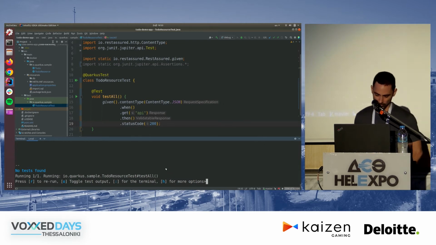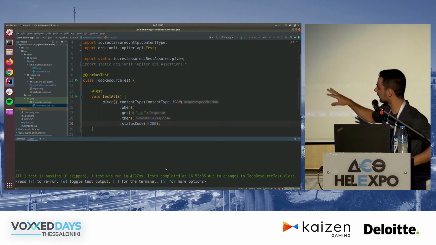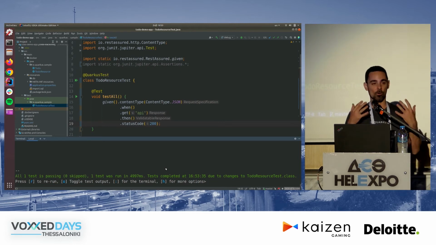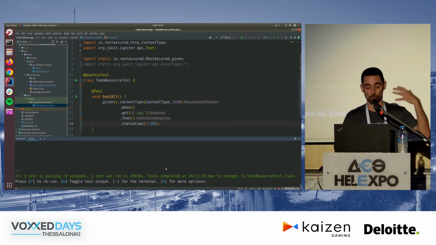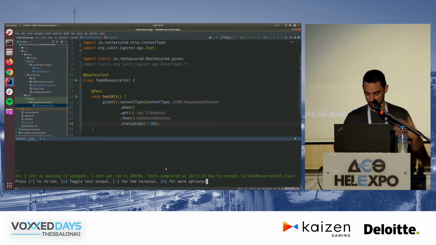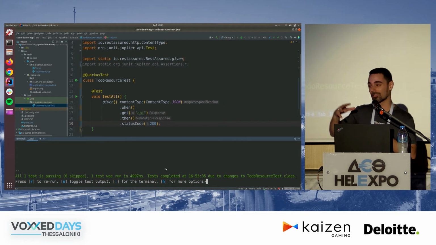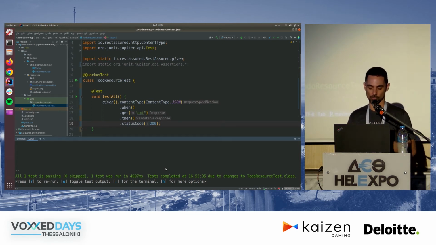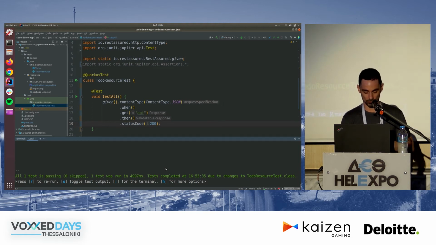So look at this output, right? Look at the magic that happened here. Basically what happened is that I wrote a test, then I took my hands off the keyboard, I just clicked on the console, and what Quarkus did behind the scenes is that it figured out that I wrote a new test, it executed the test. Not only that, it also started a second database against which the tests run. So the same way we configured the database for our dev mode, we're configuring a test for the test mode, right? That is done because we don't want our testing code to be interleaved with the actual development code.